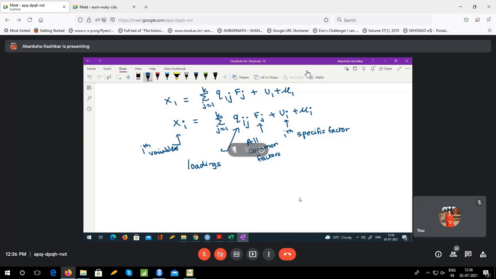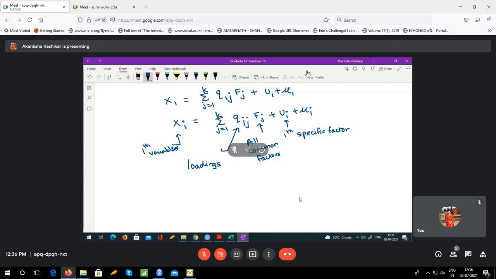So Qij kind of gives me the importance of Fj in Xi. Is it high? Is it low? Etc. Hence it is called loading. How much importance or how much weight does the jth common factor have in the ith observed variable.